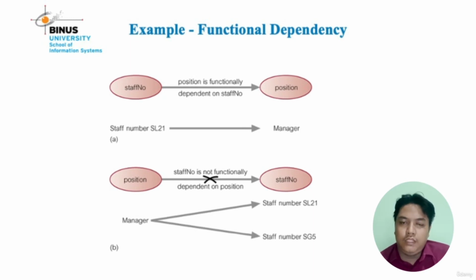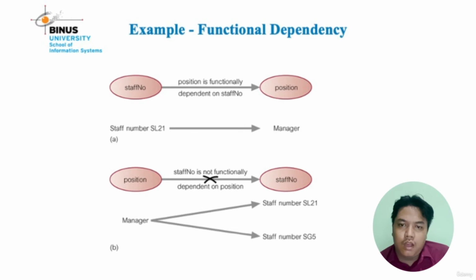So in this picture we say that position is functionally dependent on staff number. Staff number is the determinant, and we can say that position is functionally dependent on staff number. Okay, and you can see the example above. Staff number SL21 maps to manager. This is the example.